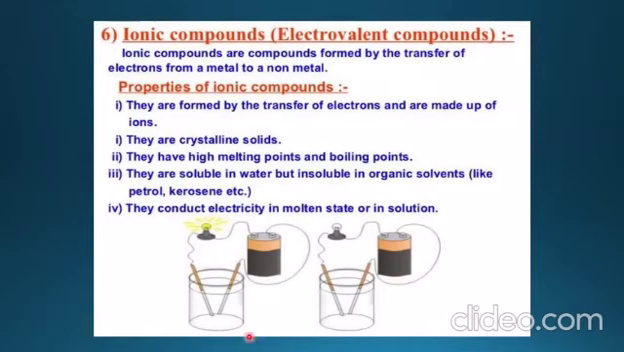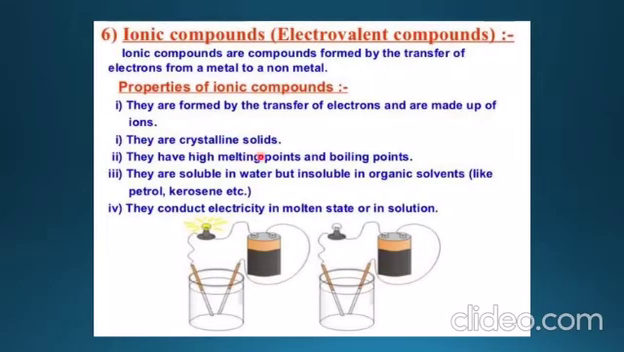Now, ionic compounds are also known as electrovalent compounds. Now, we will discuss the properties of ionic compounds. First of all, ionic compounds are the compounds formed by the transference of electrons from a metal to a non-metal. Properties we will discuss. Number 1, they are formed by transfer of electrons and are made up of ions.